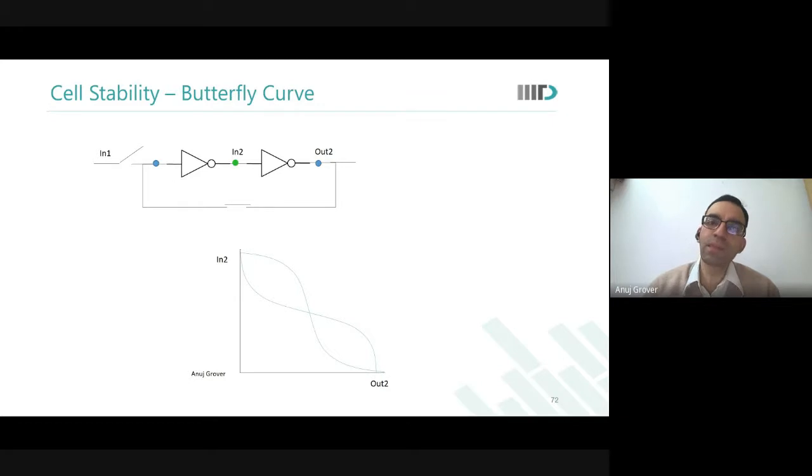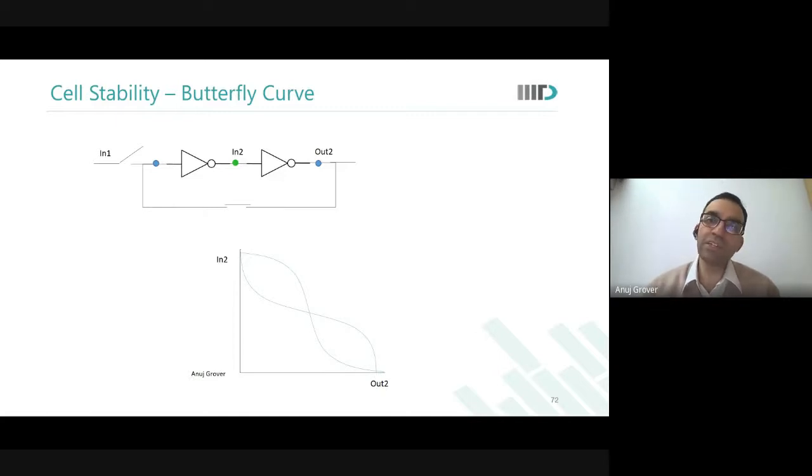Okay. Now, when we get this butterfly curve, let us say I will represent out with a blue dot, and out2 with a blue dot, and in with a green dot. Can I do that? Yes, sir. This is just a graphical representation of this.